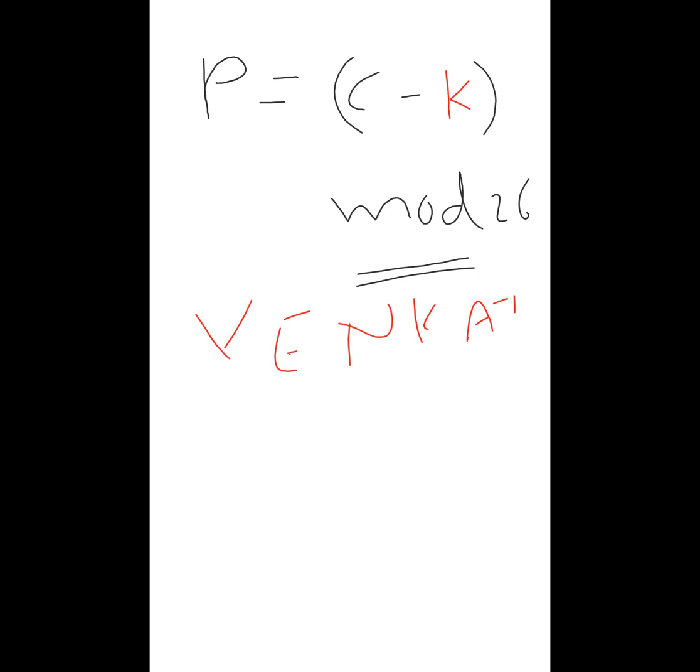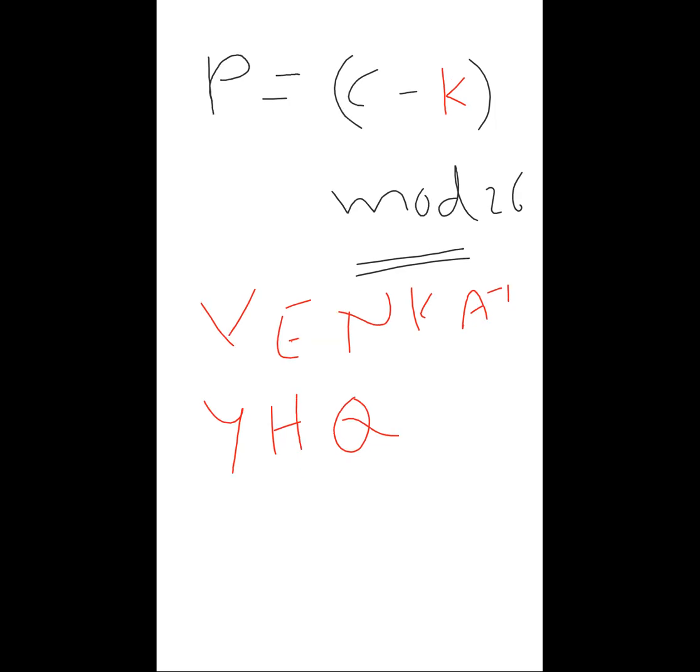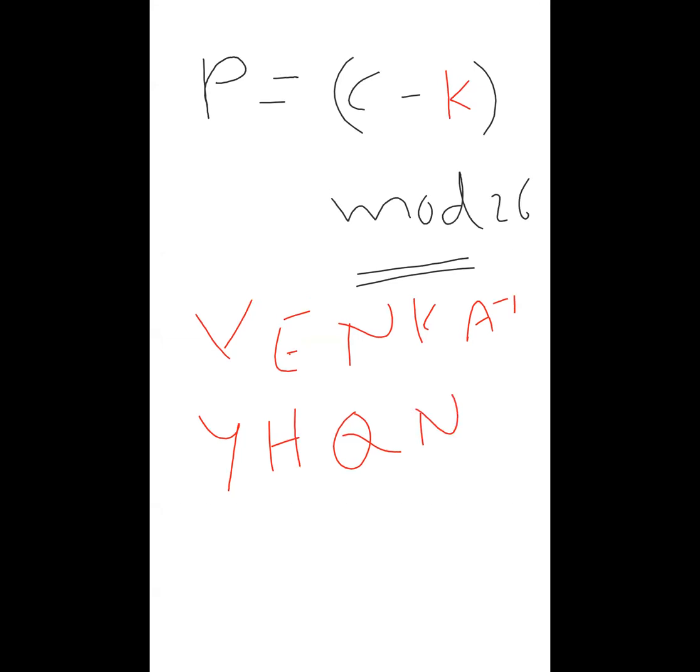We can try. What was the first one? Y, right? YHQNDW. Now for Y, what is the number? 24. 24 minus 3 is 21. 21 is V.